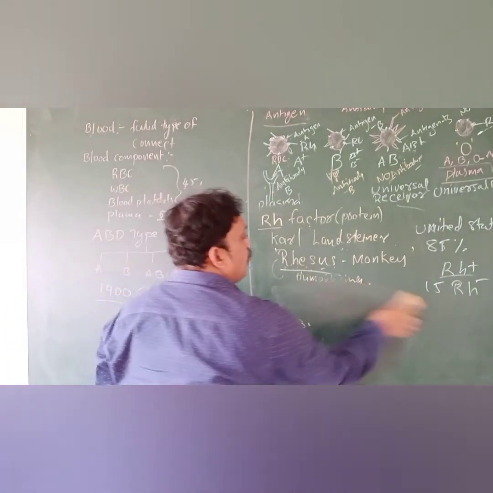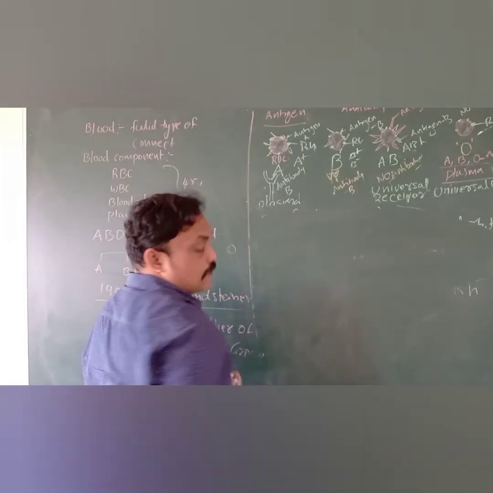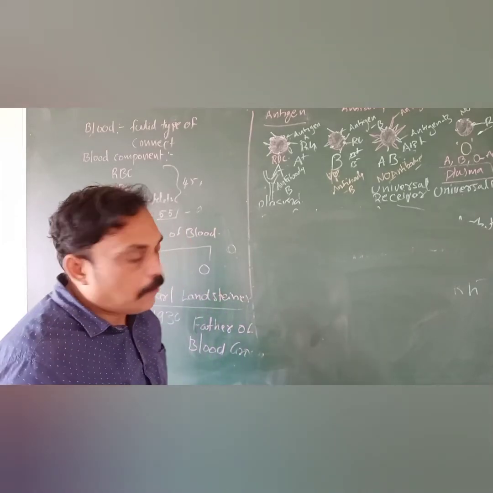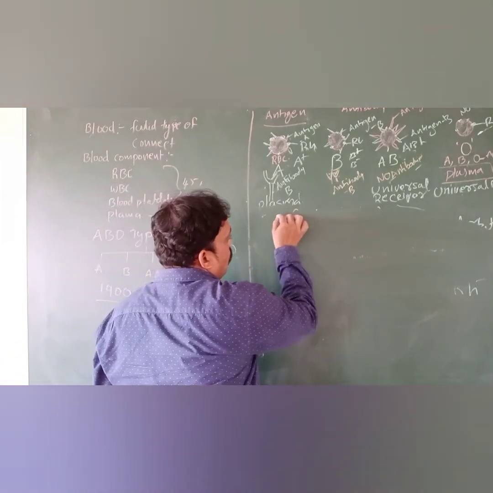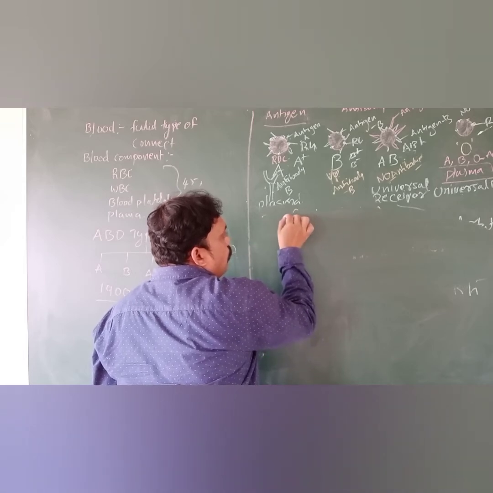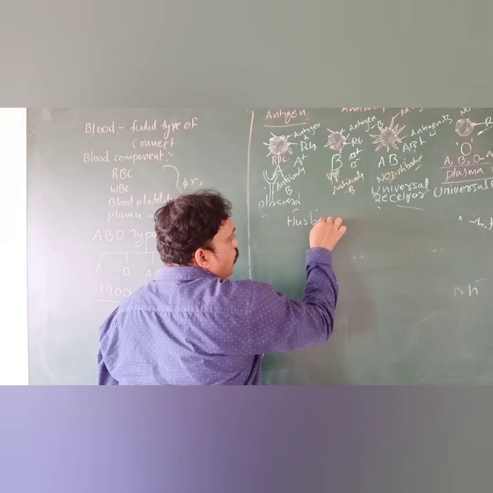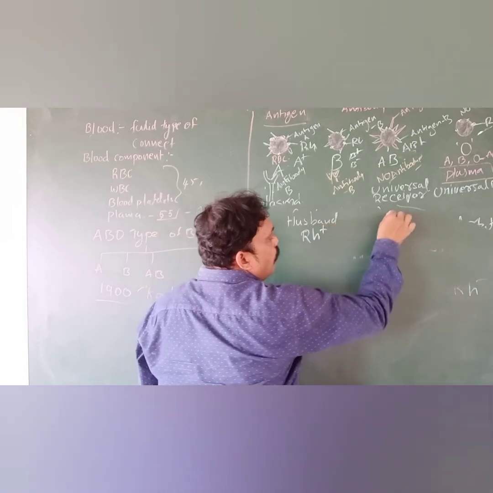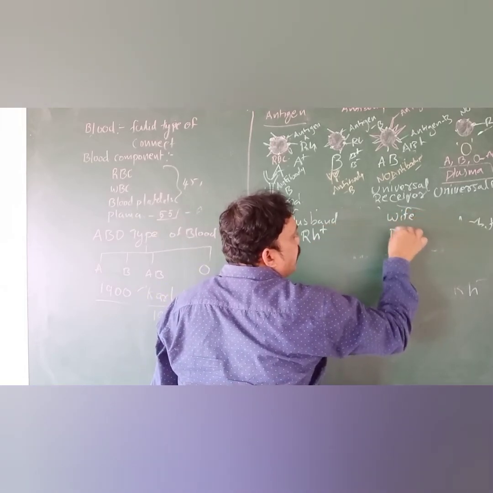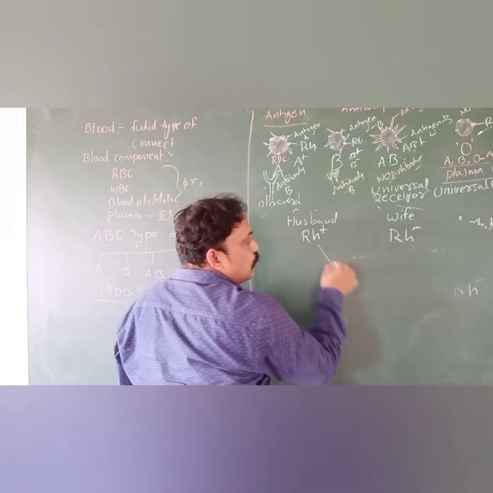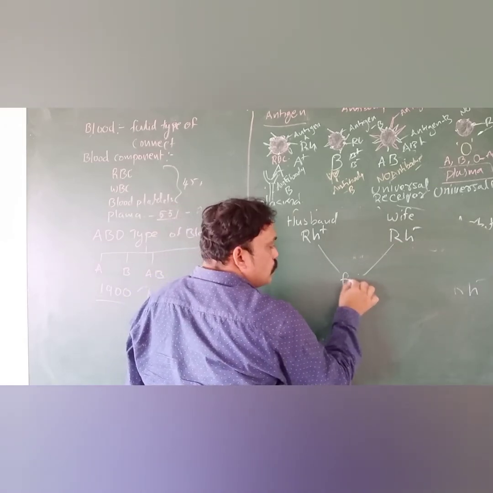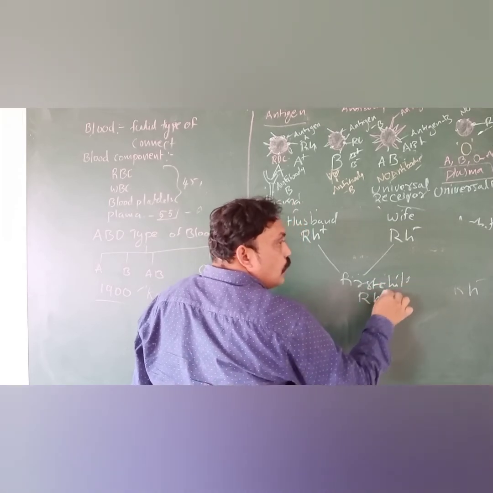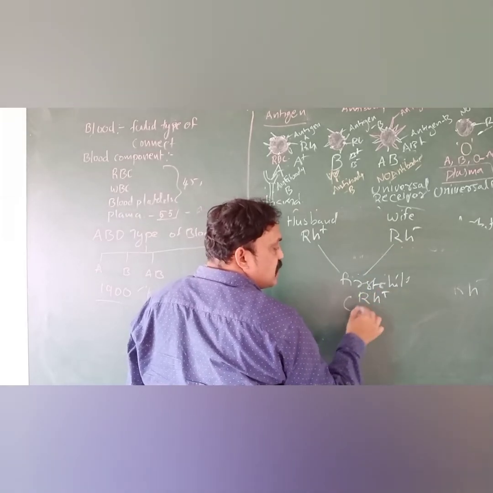Okay, we will take one example about the RH factor, and discuss how the RH factor affects human beings. Here, for example, one husband and wife, one couple. The husband is RH positive, and the wife is RH negative. Now the first child: if the first child is RH positive, what happens in the female body when the fetus is developing?